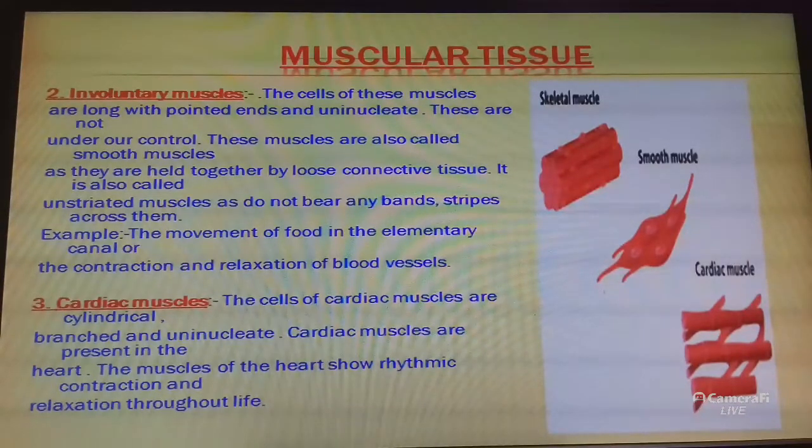These muscles are also known as involuntary muscles because they are not under our control. That's why this is also known as involuntary muscle. Why are cardiac muscles known as involuntary muscles? Because these muscles are also not under our control. So this is called involuntary muscle as well as cardiac muscle. The muscles of the heart show rhythmic contraction and relaxation throughout life.